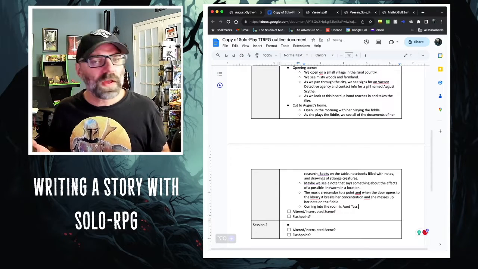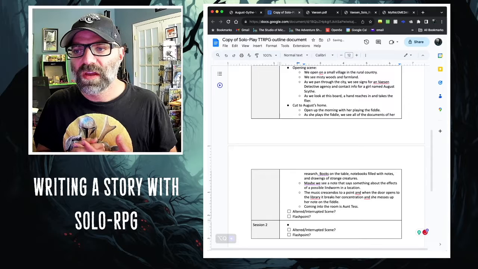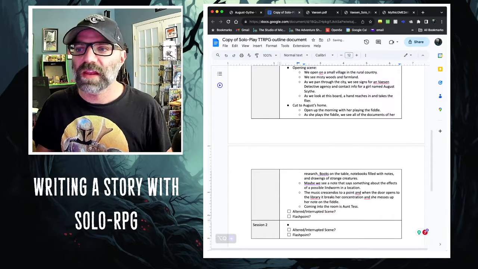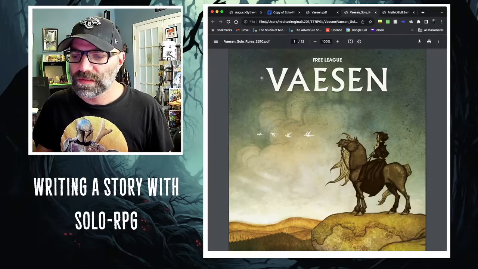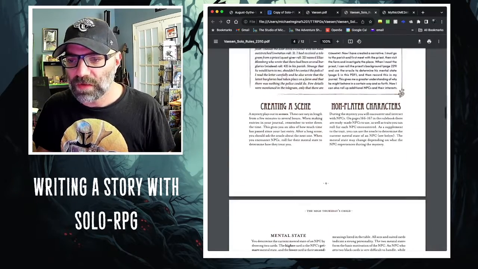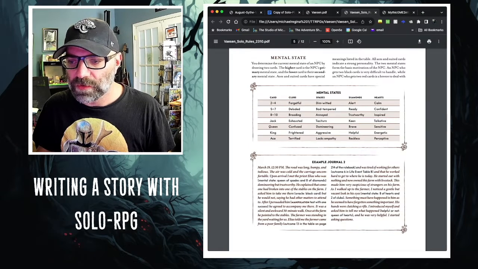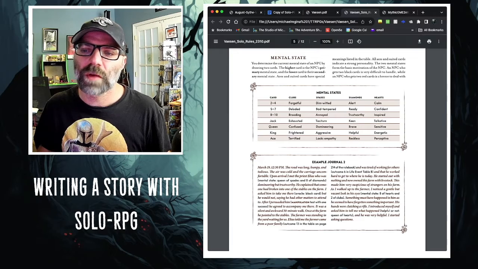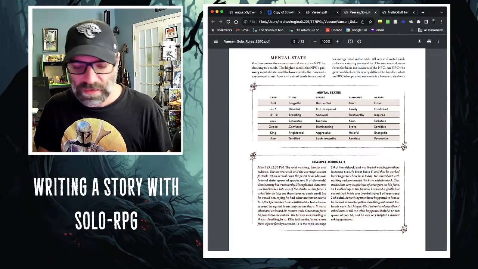Now, let's go ahead and dive into figuring out, using some of our solo tools, the state of Aunt Tess. So one of the cool things here is as you're trying to figure out an NPC or whatever, you get a mental state for your characters, and it says to draw 2 cards. The higher card is the NPC's primary mental state, and the lower state is their secondary mental state.